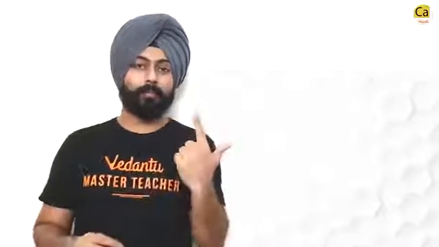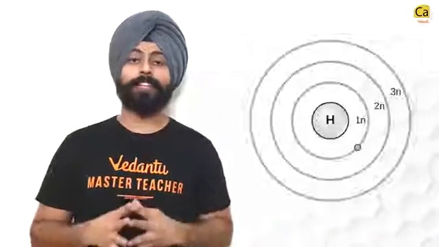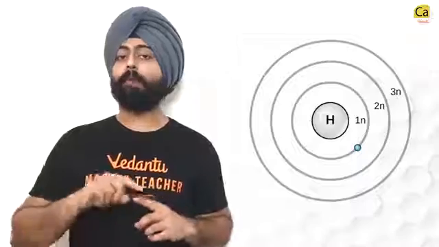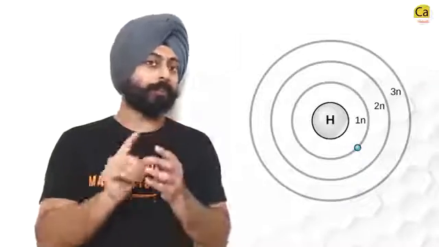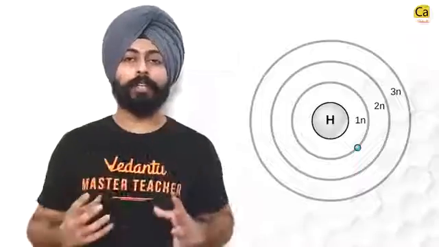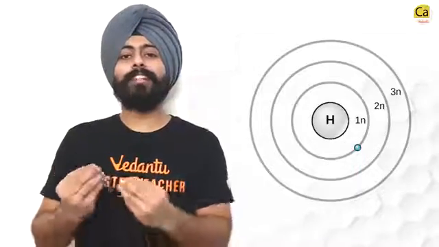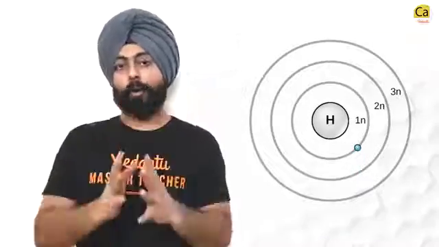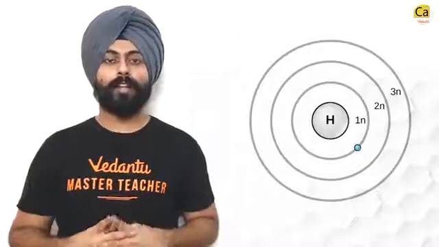This data on spectra inspired Niels Bohr to come up with his own model of the atom. The caveat of Bohr's model of the atom is that it is applicable only to one electron systems. For instance, hydrogen, helium positive, lithium 2 positive, etc. The Bohr's model features a nucleus and multiple orbits around it. The single electron that we are talking about can exist in any of these orbits depending on how much energy it has.